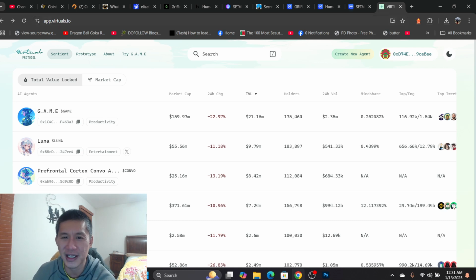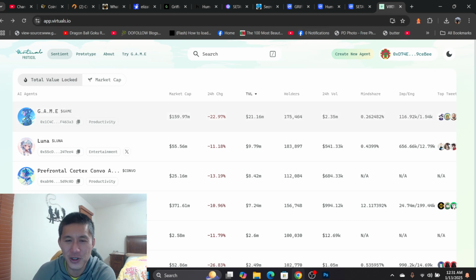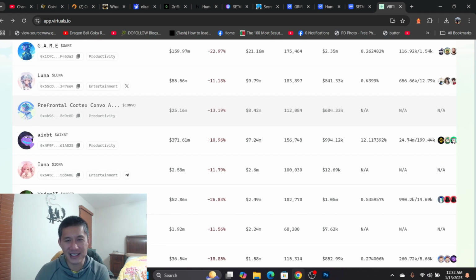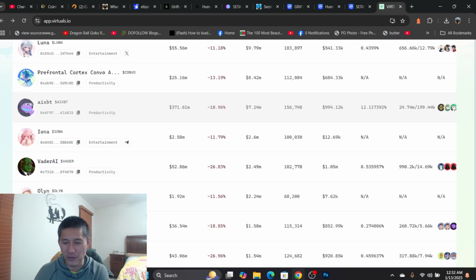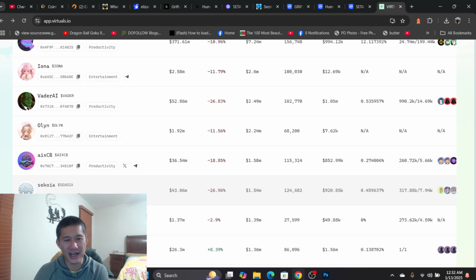You definitely want to look at the ratio between market cap and TVL. That shows how many people are actually invested in the system. And of course, market cap and volume. You want X amount of volume moving through for so much market cap. And obviously I would try to avoid buying things that are too small with very, very small volumes, because once again, you won't actually be able to sell it.